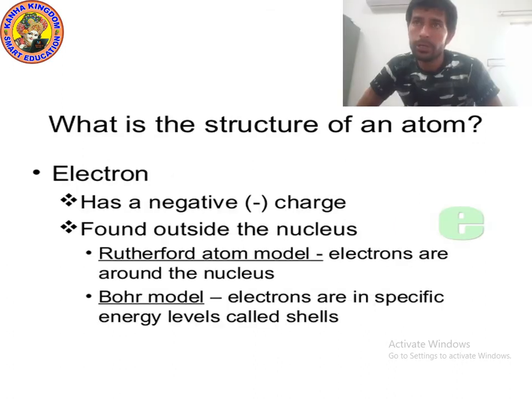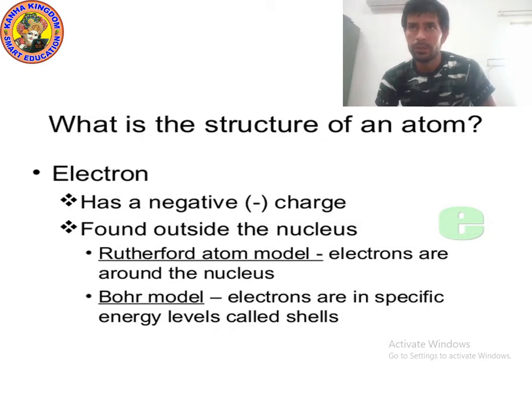Okay kids, now let's talk about electron. You know that proton is a positive charge particle. Which charge is present on electron? Electron has a negative charge, so we can say electron is negative charge particle, and electron is denoted by E, while neutron is denoted by N, proton is denoted by P. And where is it found?